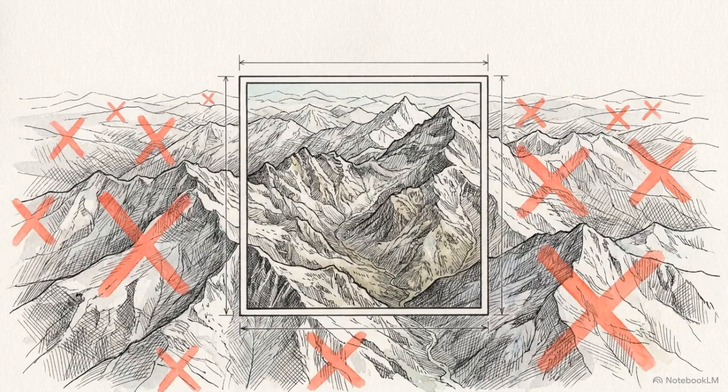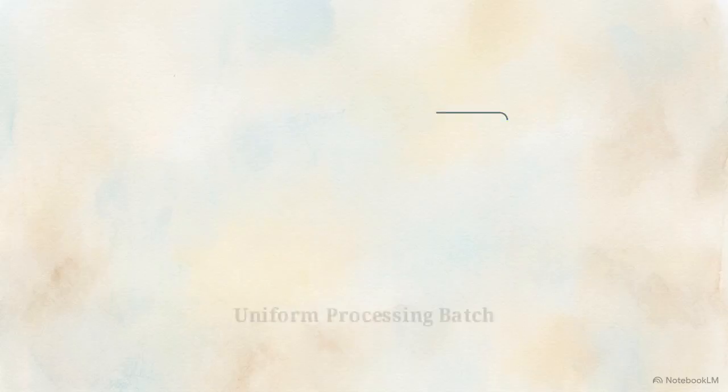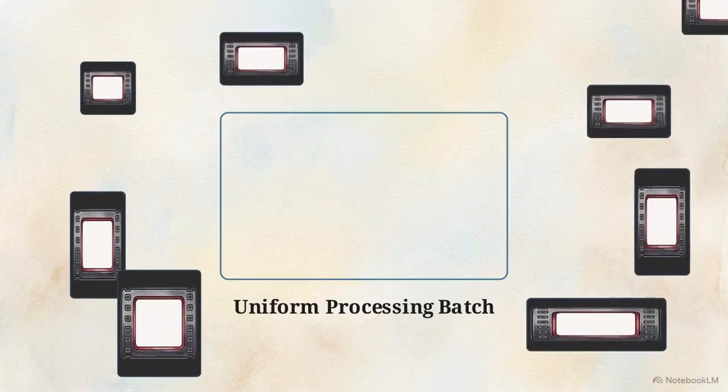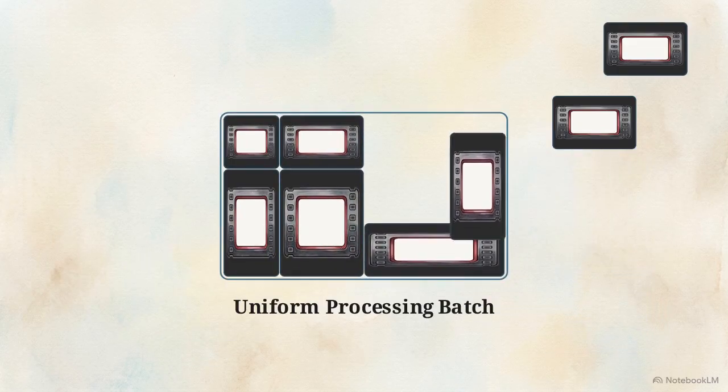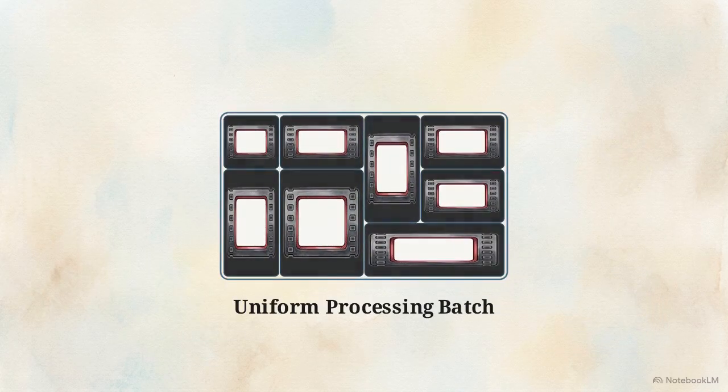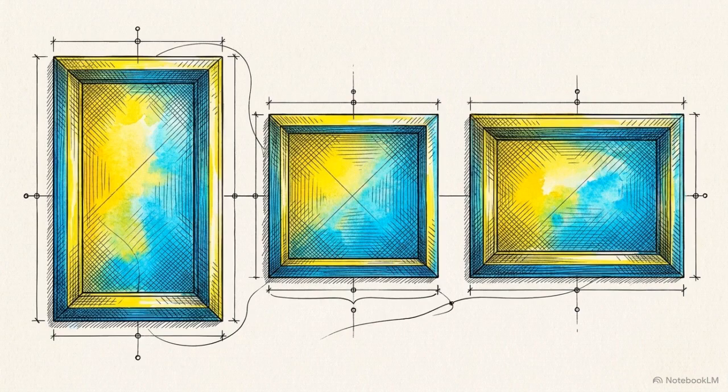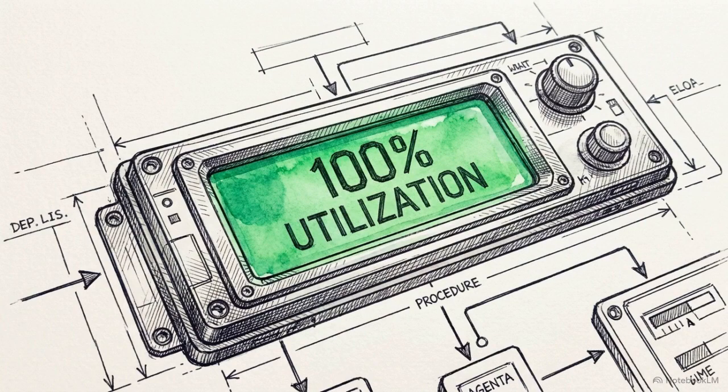Traditional video training forces all clips to be cropped into a single uniform aspect ratio. This inevitably destroys edge data and spatial context. This animation illustrates the frame packing solution. Various aspect ratios, vertical, square, widescreen, are Tetris-packed efficiently into a single, uniform processing batch without losing any of their original borders. Retaining these diverse dimensions prevents the model from overfitting its spatial understanding to one rigid aspect ratio. Packing these distinct shapes tightly into uniform batches also maximizes GPU utilization, cutting down the necessary compute time.